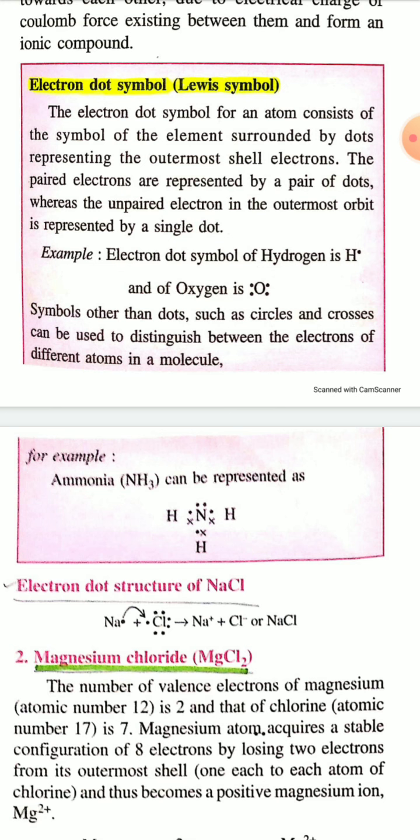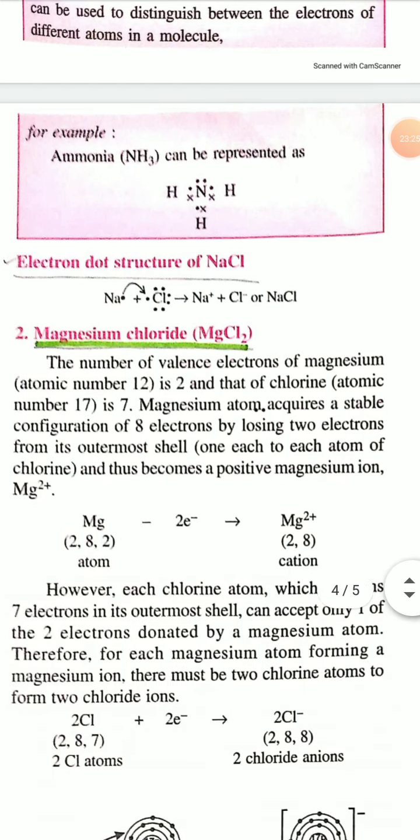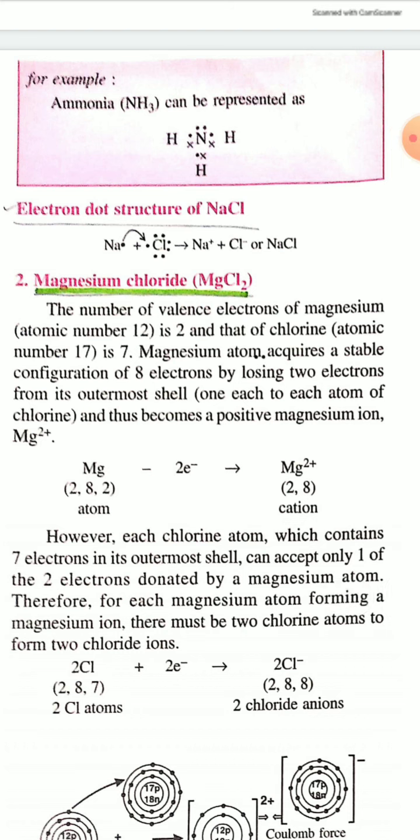Symbols other than dots, such as circles and crosses, can be used to distinguish between the electrons of different atoms in a molecule. For example, ammonia is NH3.